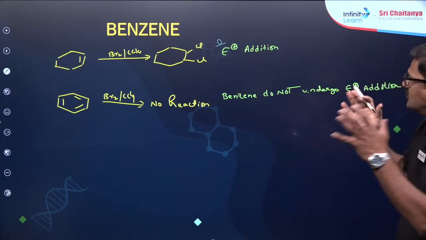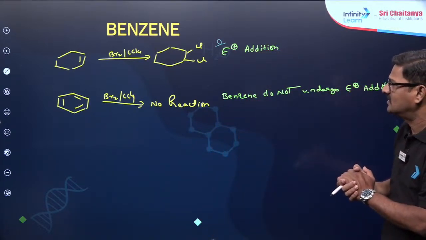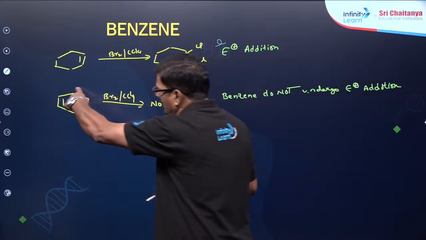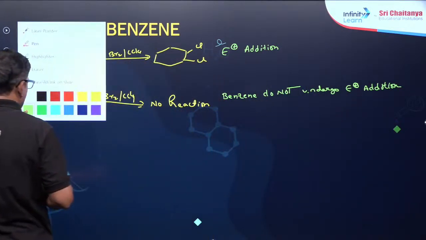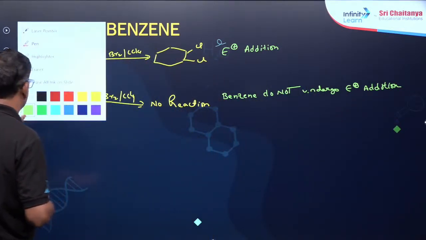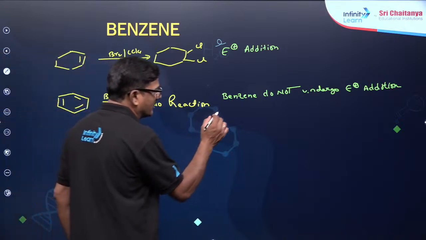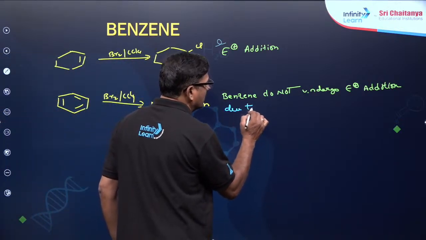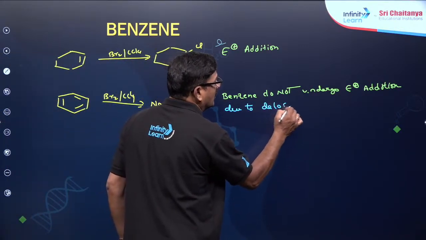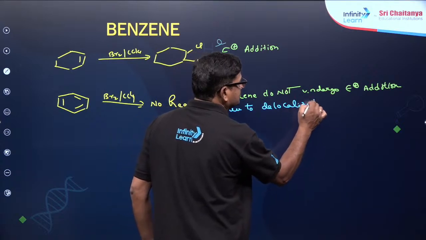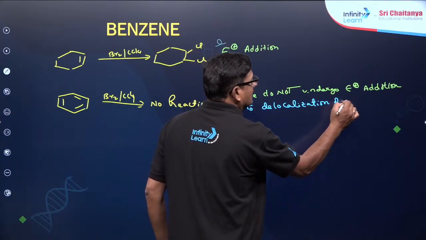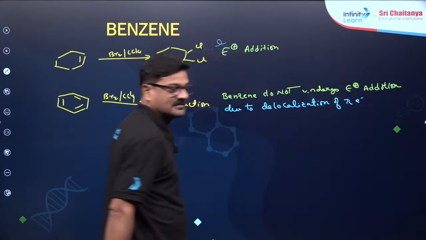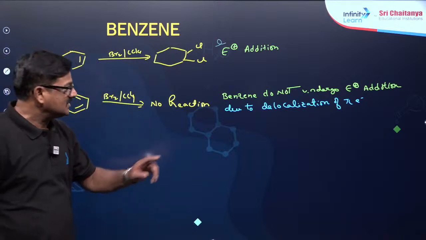Why does it not undergo electrophilic addition reaction? Because it is in resonance, due to delocalization of the pi electron system and aromaticity.